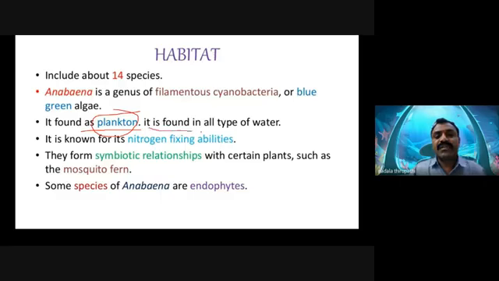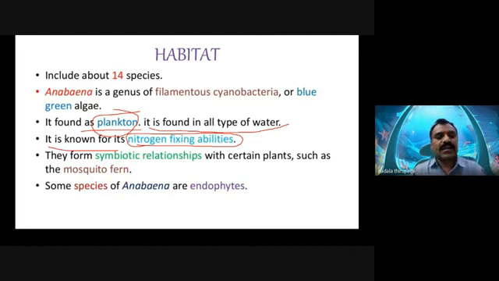It is found in all types of water bodies, like fresh water and even marine environments, and Anabaena is known for its nitrogen-fixing ability. The majority of blue-green algae can fix atmospheric nitrogen into the thallus or the soil, in usable forms like ammonia, nitrates, and nitrites.